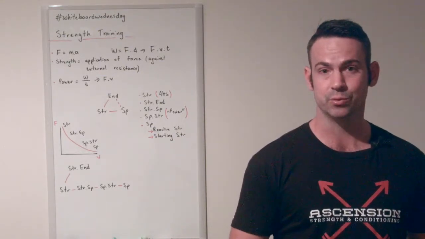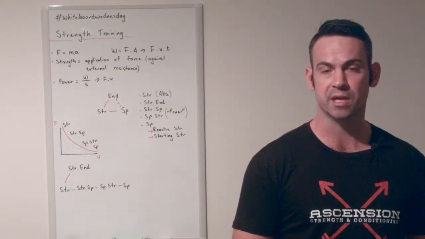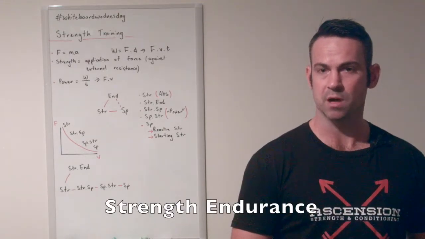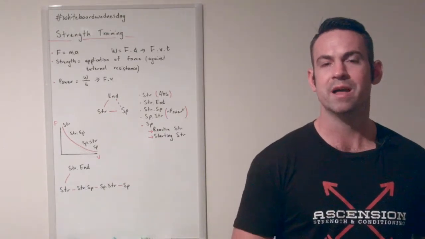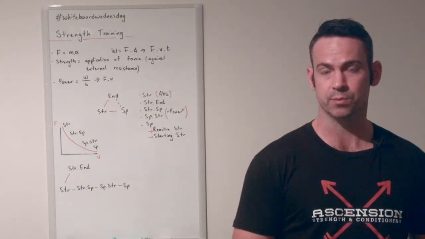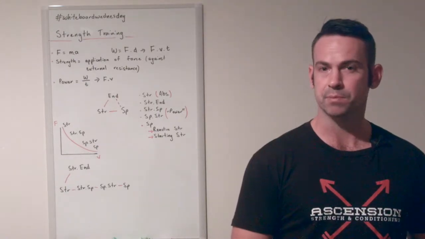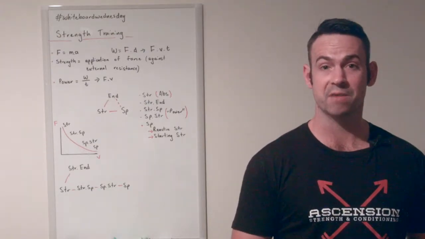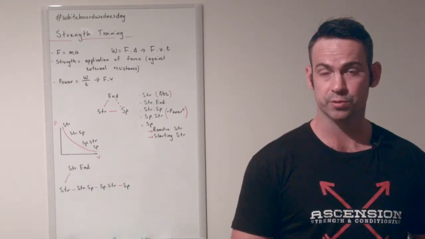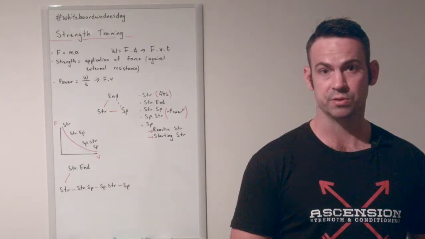Whilst absolute strength is moving the heaviest load we can, strength endurance is still applying force against an external amount of resistance, and we're going to try and do it for as long or for as many reps as possible. That's all strength endurance is. It's a blend between the application of force and doing it for as long as possible. We can't have maximum force for maximum endurance, so the amount of weight we can actually move with strength endurance is going to be lower.